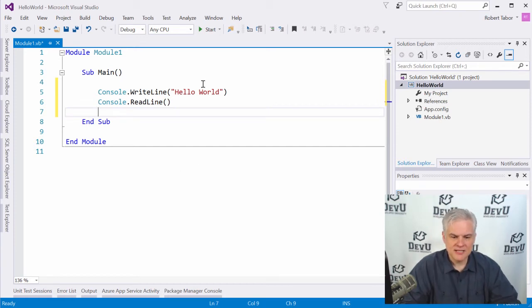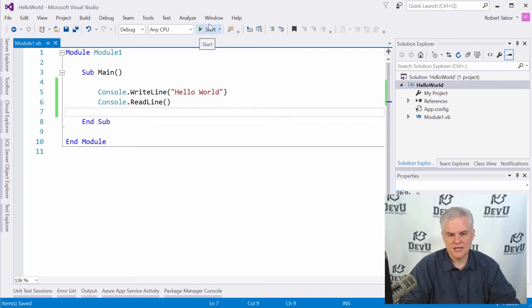Okay, so the next thing we want to do is save our work. I'm going to hit the little icon on the toolbar, Save All. It has two little disks next to each other. And you'll see the little yellow line here turns into a green line, letting us know that everything's been saved. And then you should be able to find a little green arrow with the word Start next to it